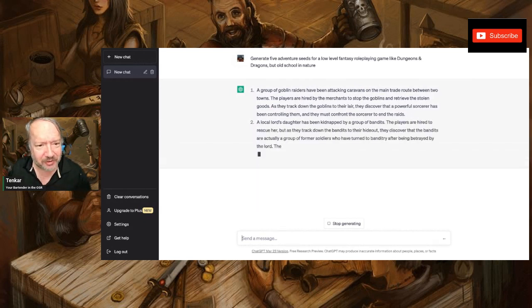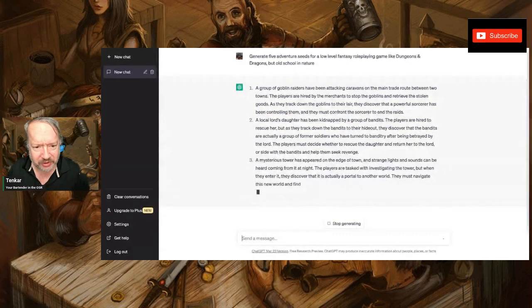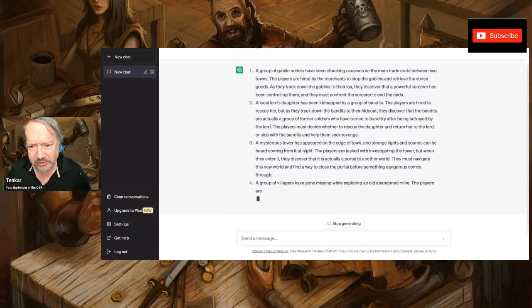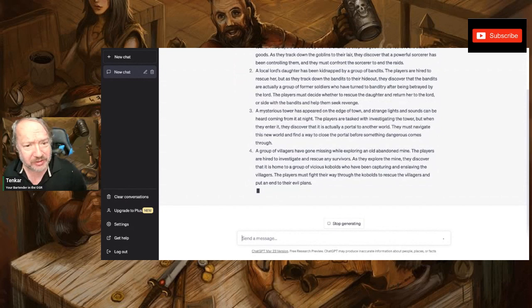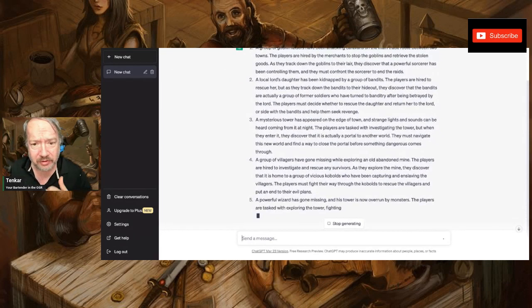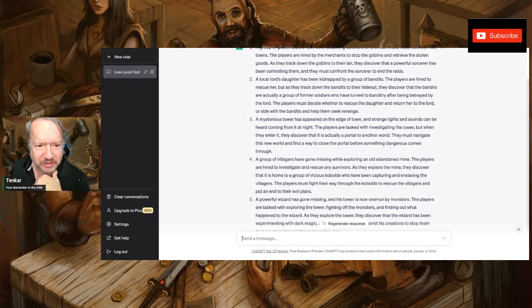It can hiccup. One, a group of goblin raiders have been attacking caravans on the main trade route between two towns. The players are hired by the merchants to stop the goblins and retrieve the stolen goods. As they track down the goblins to their lair, they discover that a powerful sorcerer has been controlling them, and they must confront the sorcerer to end the raids.